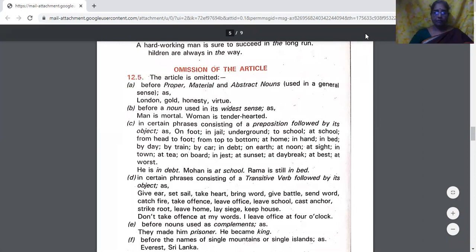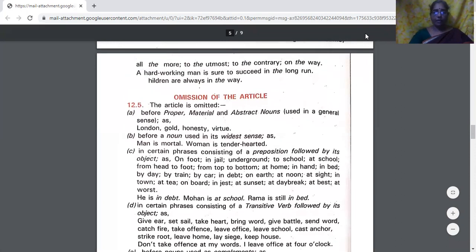Let us continue the topic articles. In the last class we have seen where to use the definite article. Let us take some more examples.